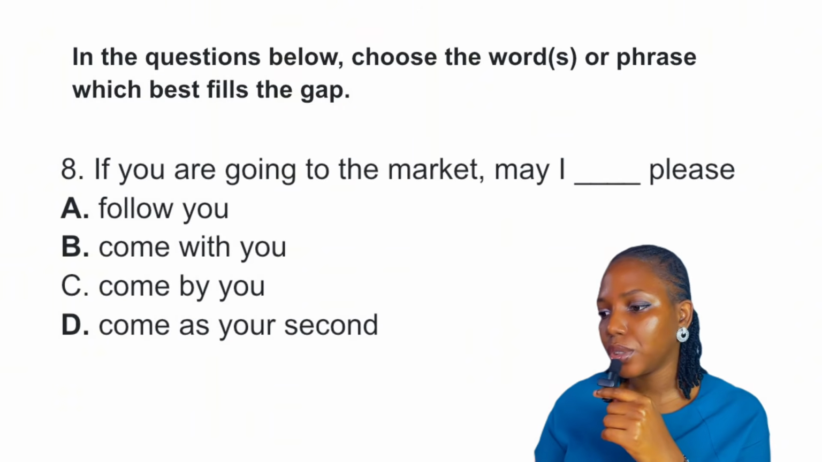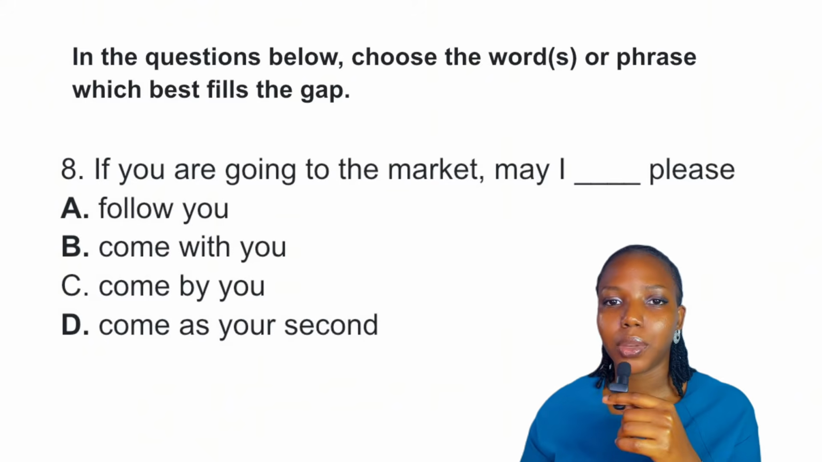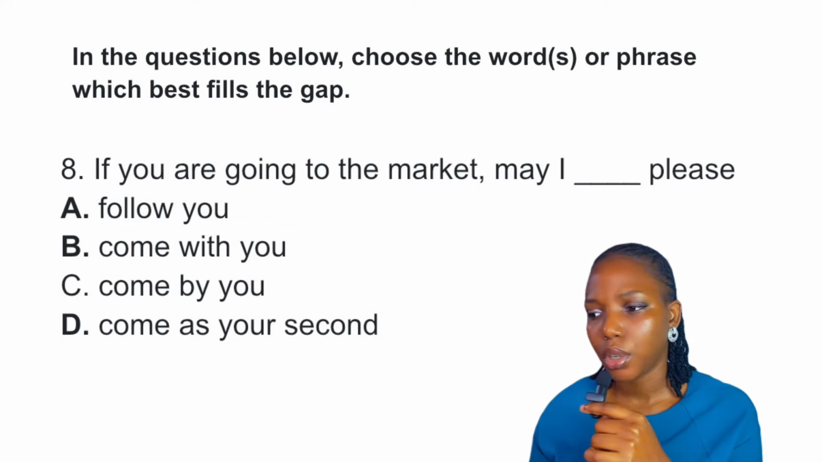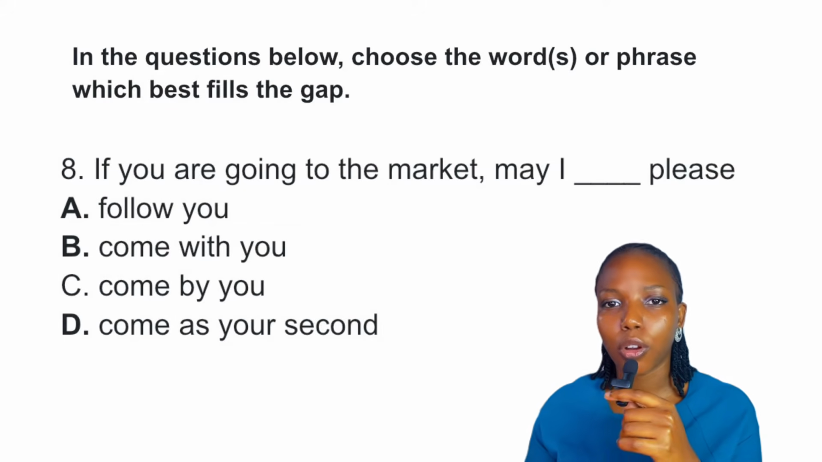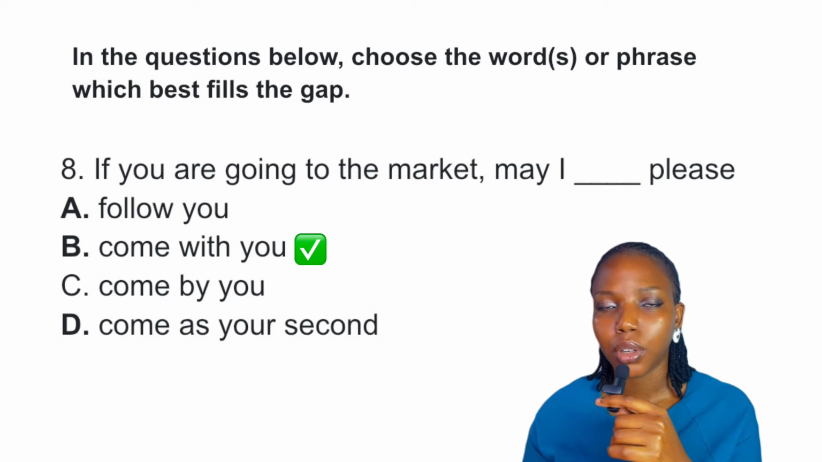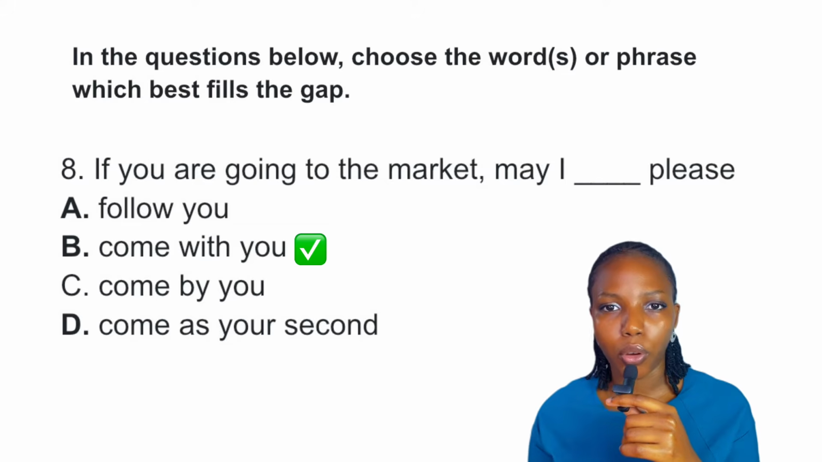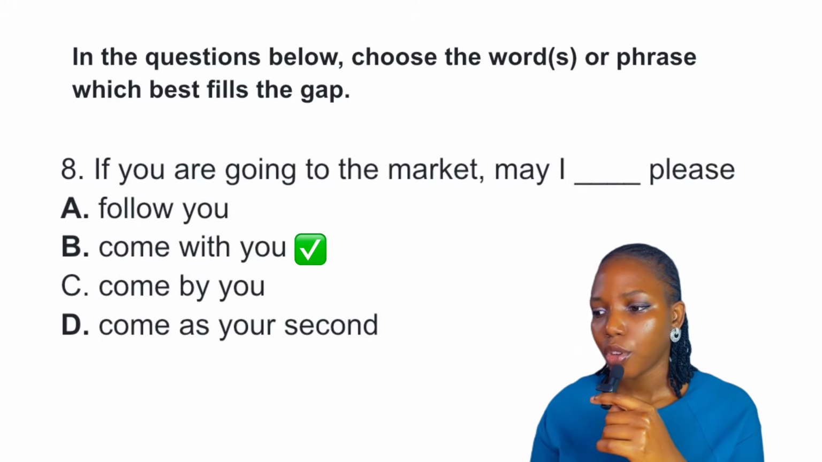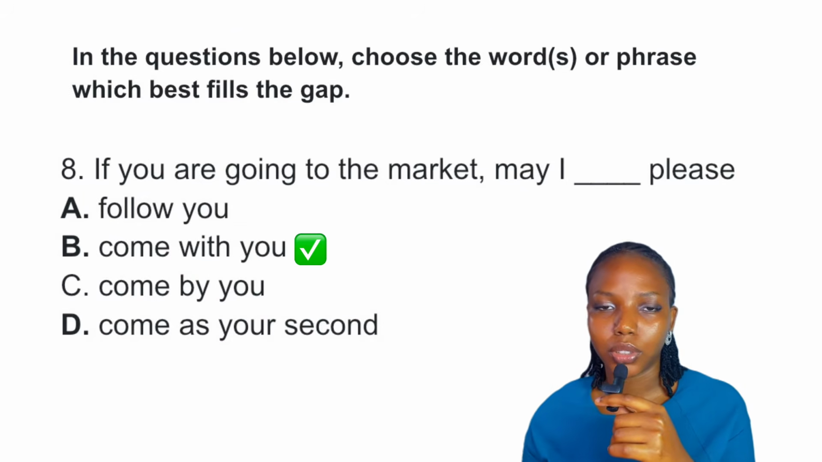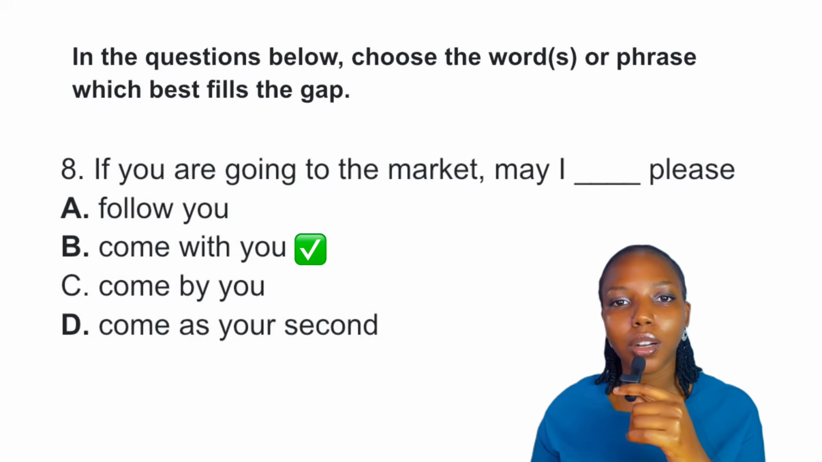Question 8. If you're going to the market, may I dash please? So option A, we have "follow you." Follow you feels like someone is walking behind you, right? "Come with you" means accompany you, and this is the answer to this question. "Come by you" feels like passing near you, more like "I'll come by your office later," right? "Come as your second," I think of competition, right? Like second in command. So the best answer to this question is definitely option B, come with you.